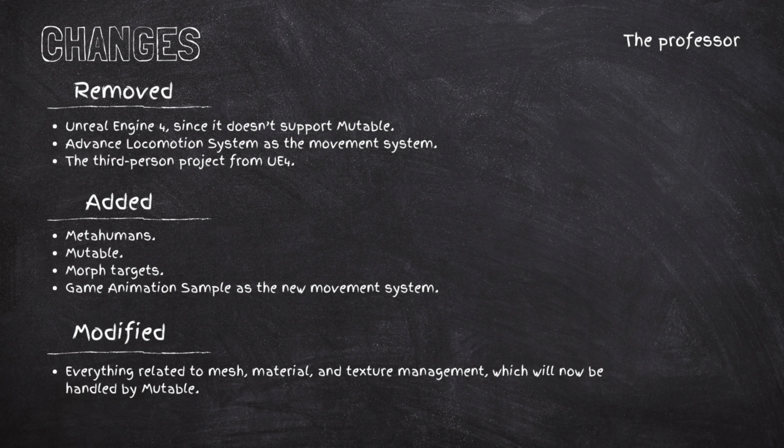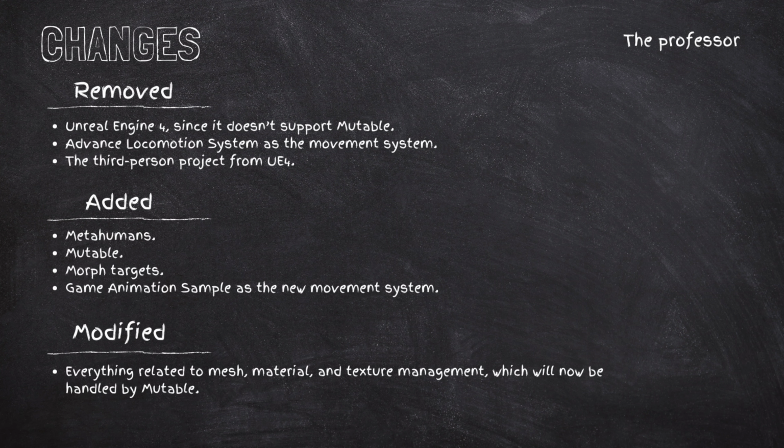And here is a quick summary of the changes. We will remove Unreal Engine 4 because it doesn't support Mutable. We will remove Advanced Locomotion System as the movement one for obvious reasons, and the third-person project from Unreal Engine 4. And we will add to the tutorial MetaHumans, Mutable, Morph Target, and the new Game Animation Sample as the new movement system.